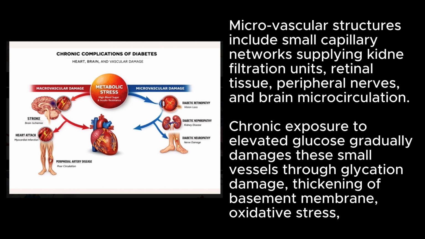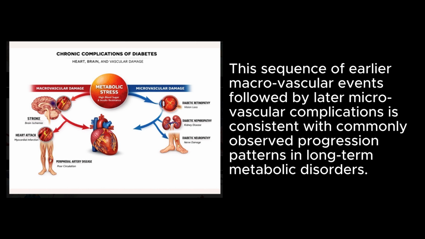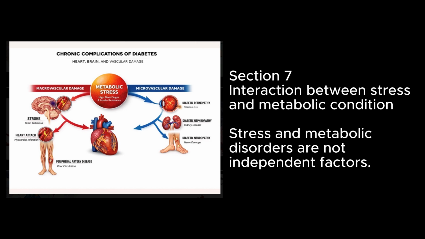Chronic exposure to elevated glucose gradually damages these small vessels through glycation damage, thickening of the basement membrane, oxidative stress, and impaired oxygen diffusion. Less oxygen reaching body tissues. These processes typically require longer cumulative exposure time before clinical symptoms become detectable. This sequence of earlier macrovascular events followed by later microvascular complications is consistent with commonly observed progression patterns in long-term metabolic disorders.